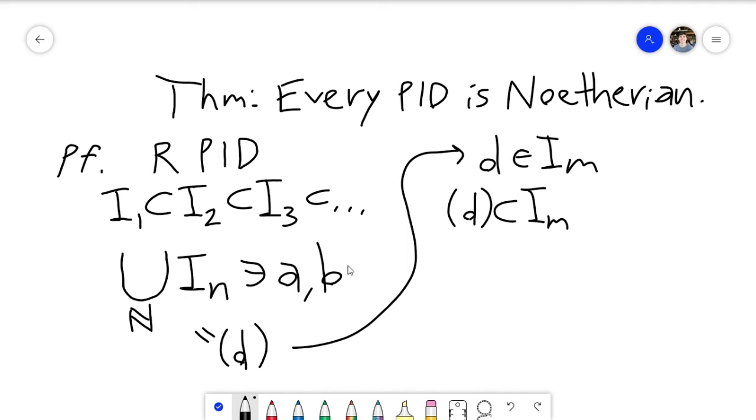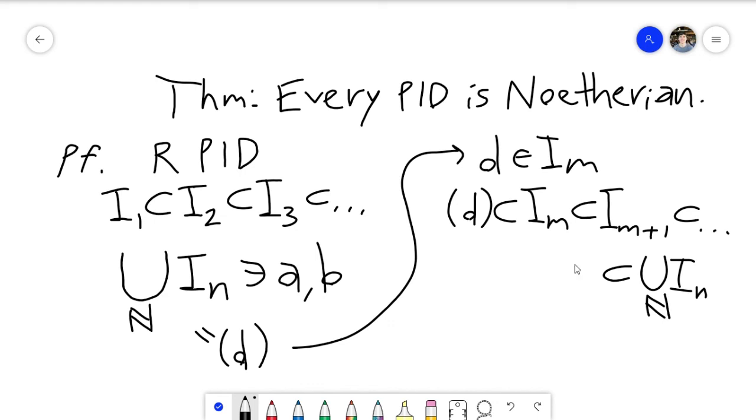Okay. So we have basically two things here. We have that the ideal generated by D is a subset of Im, but then we also have that this is a subset of Im plus 1, and that's a subset of... And all of these are subsets of the union of In. And remember that that's just the ideal generated by D.